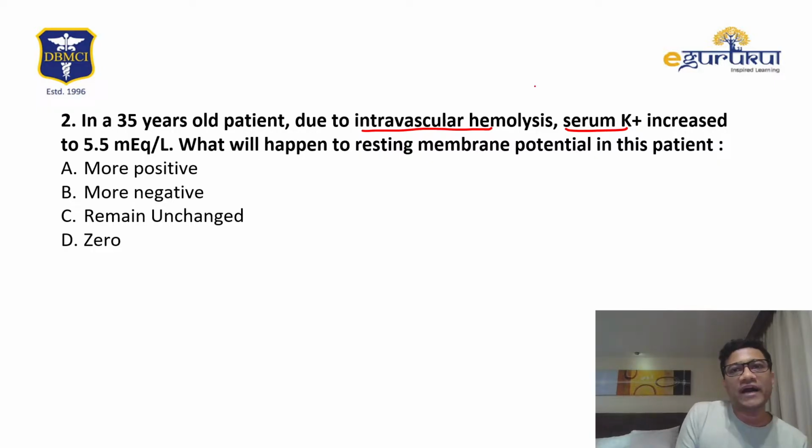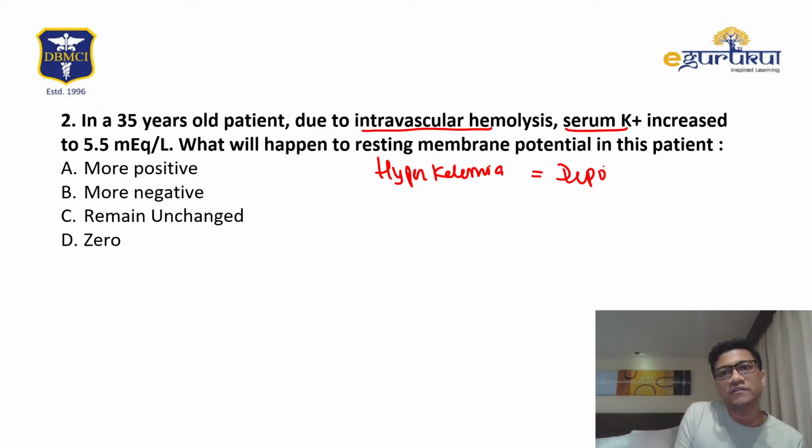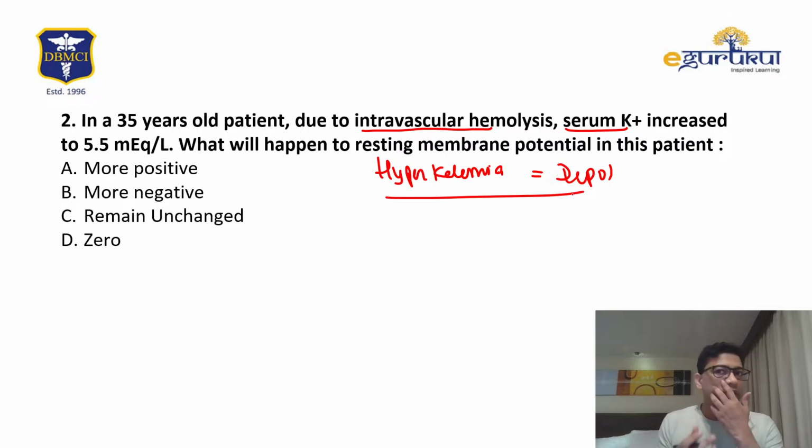Okay, 35-year-old, intravascular hemolysis, increased potassium. Remember, it is hyperkalemia. If you remember my classes, I told you hyperkalemia causes depolarization. Why depolarization? Because the potassium cannot come out: with more potassium outside, less can come out.